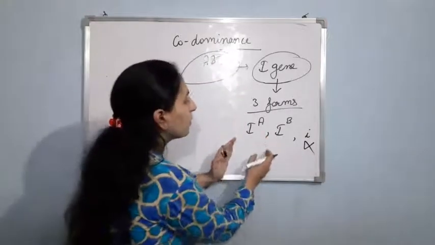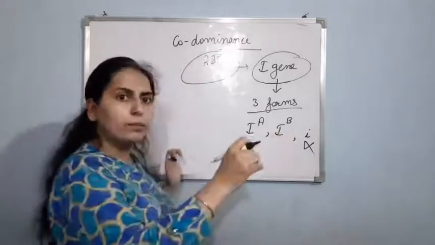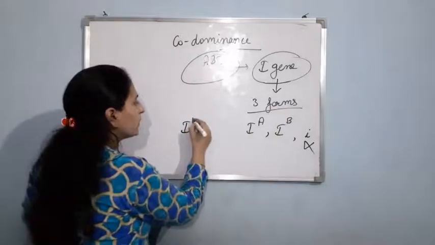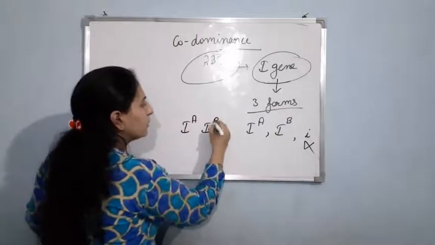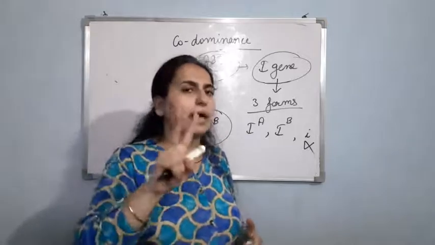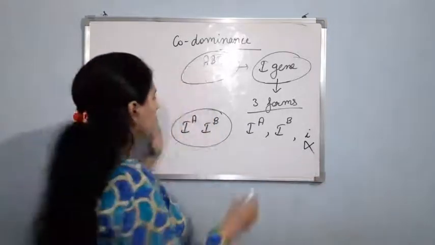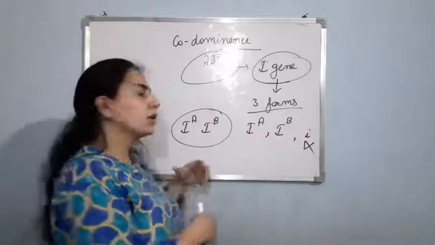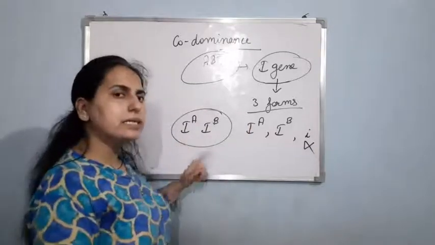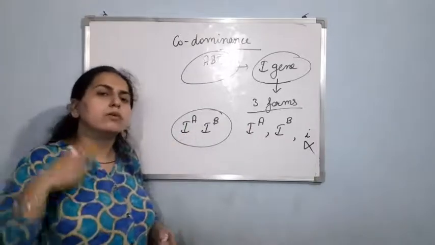So now basically this A is dominant and this B is dominant. So if both of them are present at the same time in a human being, as you know we are diploid, so we will be having 2 alleles. We can't have the 3 alleles at the same time. Okay, so suppose in a person's body this condition is there, these 2 alleles are present, I A and I B. As I told you, both of them are dominant.